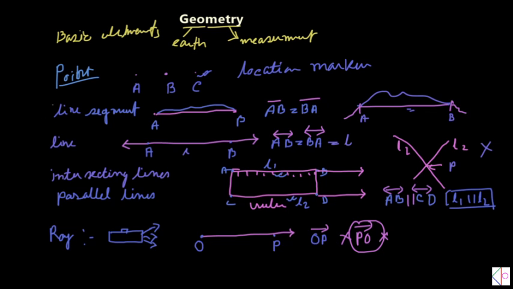Those are the basic building blocks of geometry. You have to know about point, line segment, and line. Again, two types of lines are there: intersecting lines and parallel lines, and the ray is also there. For parallel lines, you see rail lines are also an example of parallel lines. In the case of rail lines, you have a very good idea of how two lines become parallel lines when they never meet at any position.